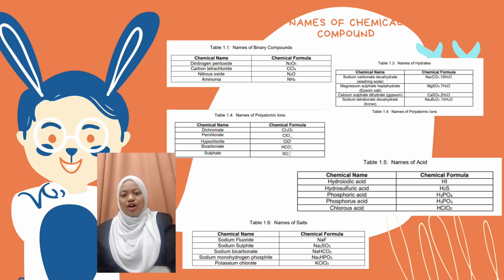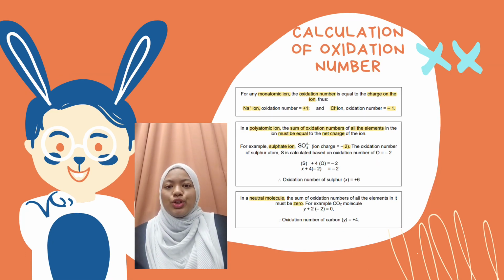Next is acid. For example, phosphoric acid, H3PO4, and phosphorous acid, H3PO3. The last one is salt. For example, sodium fluoride, NaF, and sodium bicarbonate, NaHCO3. Next, I will continue with the calculation of the oxidation number.